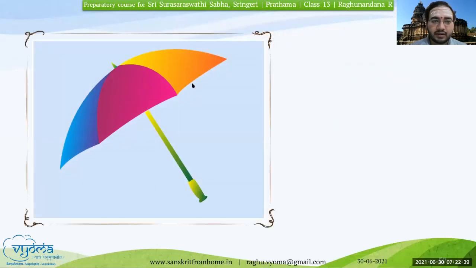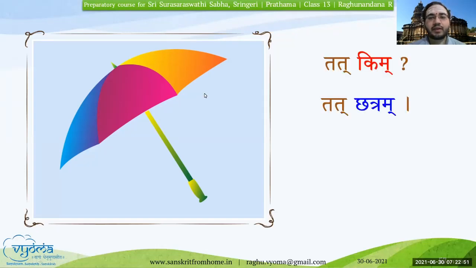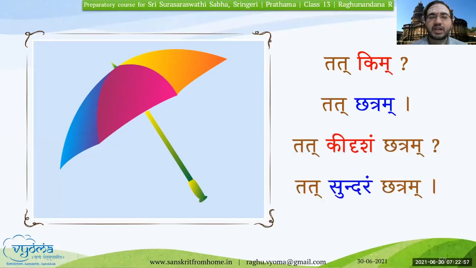So let us see one more question based on this. Let us try to learn more about this object by asking what kind of object is this. So here it will become tat kim, tat chhatram, tat kidrisham chhatram, tat sundaram chhatram. That is a beautiful umbrella. Kidrisham.